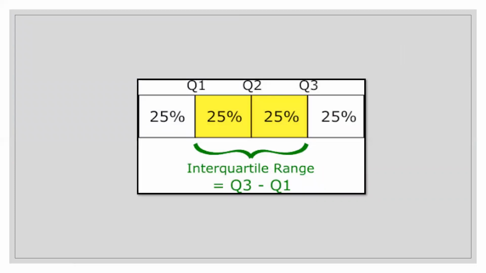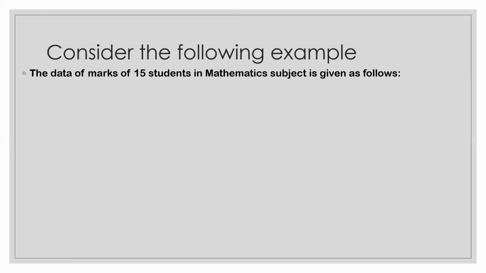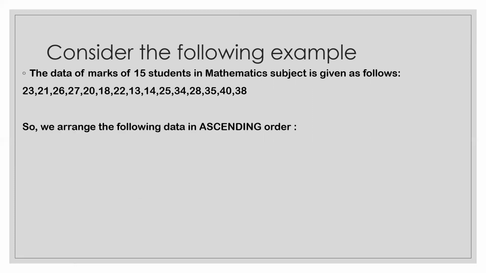In general, it may be necessary to divide the data into a required number of equal parts depending upon the situation. This procedure of dividing the data into equal parts is called as partitioning. Consider the following example. Suppose we have the data of marks of 15 students in mathematics subject as follows. Now, how do we go about this? So the very first step is we'll arrange the observation in ascending order of their magnitude. So you will get the numbers like this.